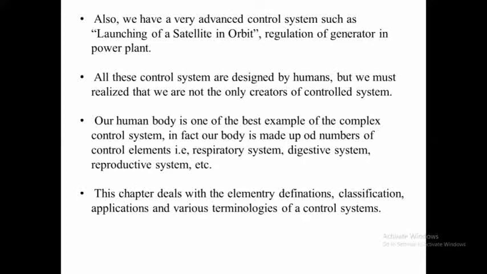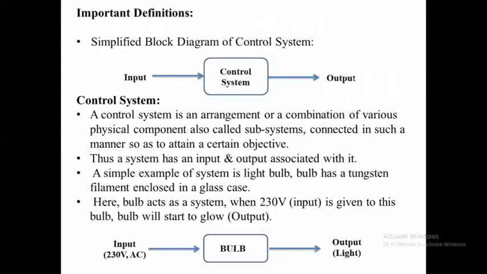But we must realize that we are not the only creators of control systems. Let us consider one example: our human body. Yes, the human body is one of the best examples of a complex control system, and in fact our body is made up of a number of elements, such as the respiratory system, digestive system, reproductive system, etc. Basically this chapter deals with the elementary definition, classification and various types of examples. Let us see one by one what is